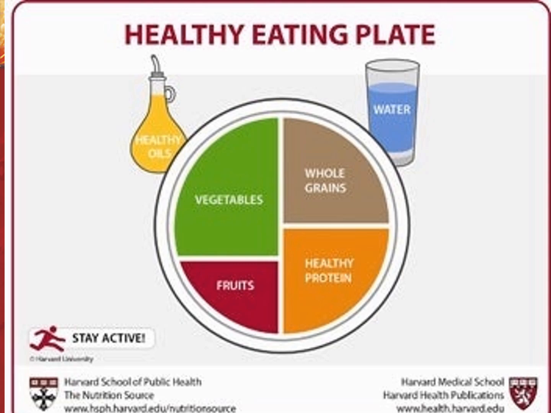Now come to Healthy Eating Plate. It has almost similar content, but there are some differences which I'll be discussing later. So here also you can see there are 4 sections. Vegetable comprising the maximum portion, followed by fruits, then there is whole grains, there is healthy protein. And then instead of dairy products, they recommend water, and then there is a recommendation for healthy oils also. And this concept says one should stay active.